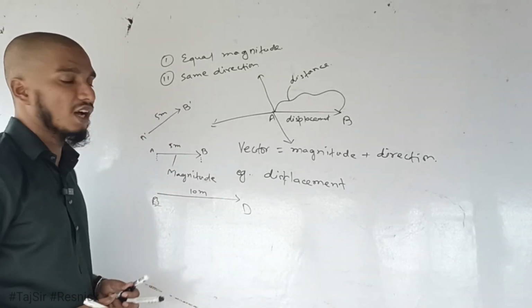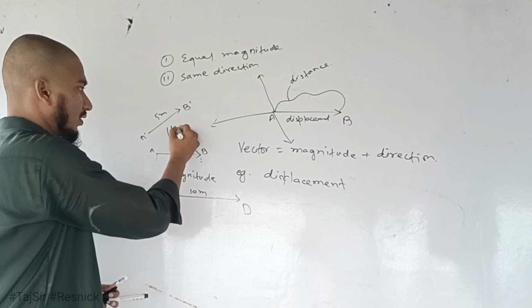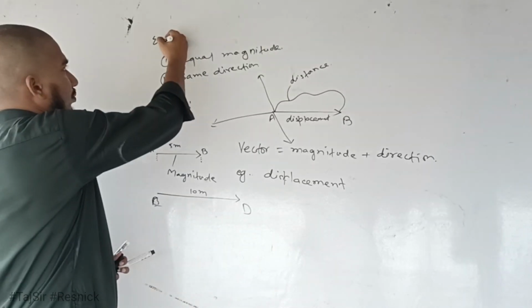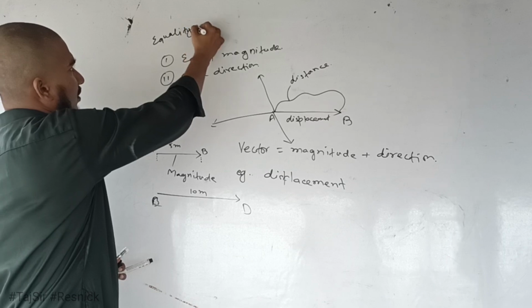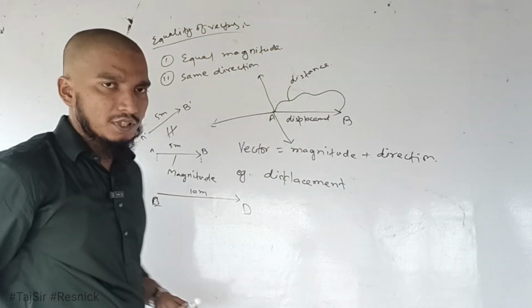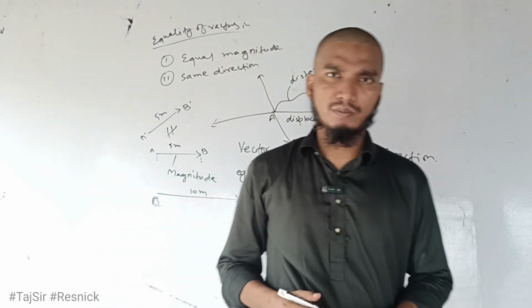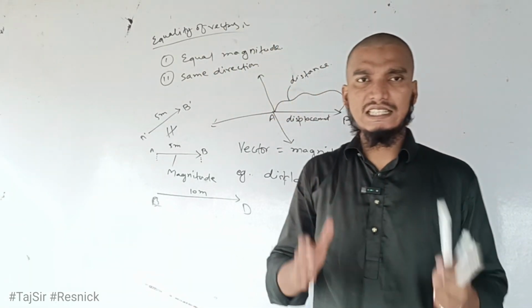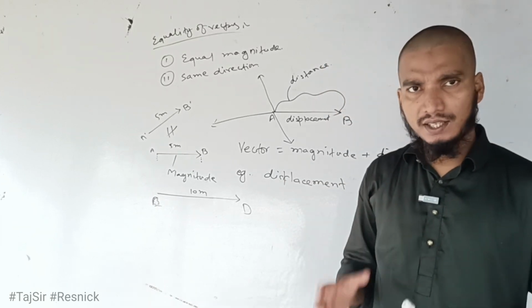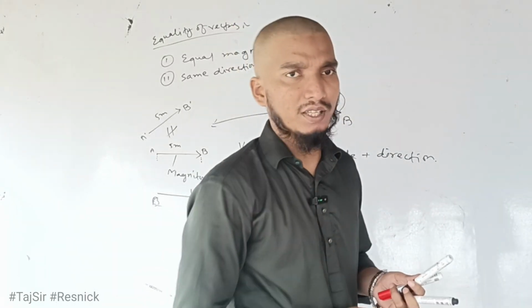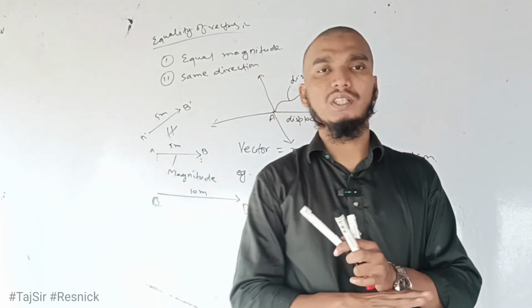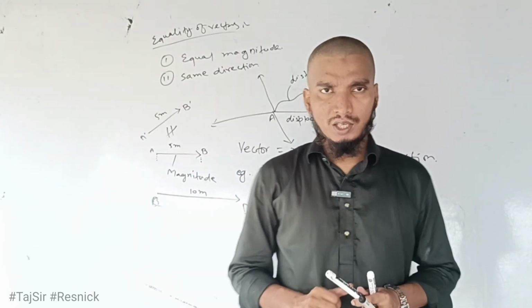So these two vectors are not equal vectors. So equality of vectors means that if there are two vectors with the same magnitude and in the same direction, only then they are equal vectors. If any one of them is not fulfilled, then the vectors will not be equal.